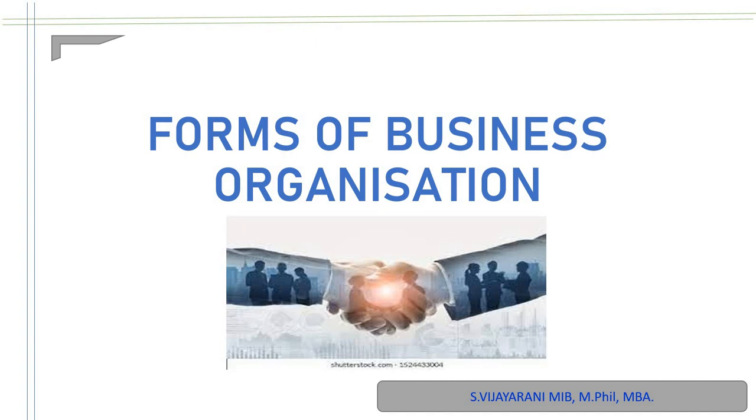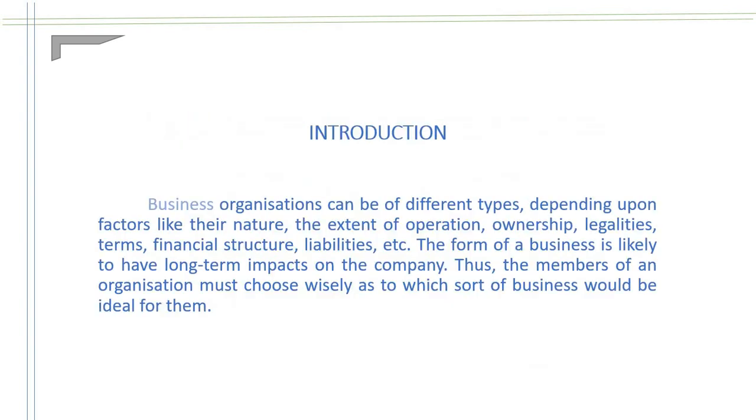Types of business organization. Business organization can be of different types depending upon factors like nature, operation, ownership, legalities, financial need, liabilities, etc. The members of the organization have to choose wisely according to their need.